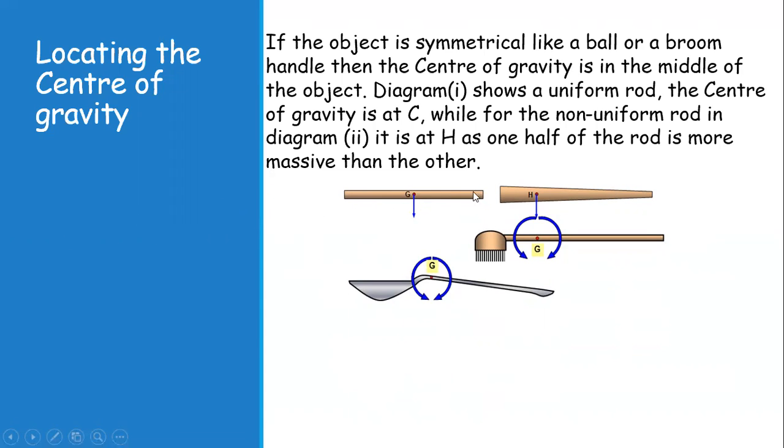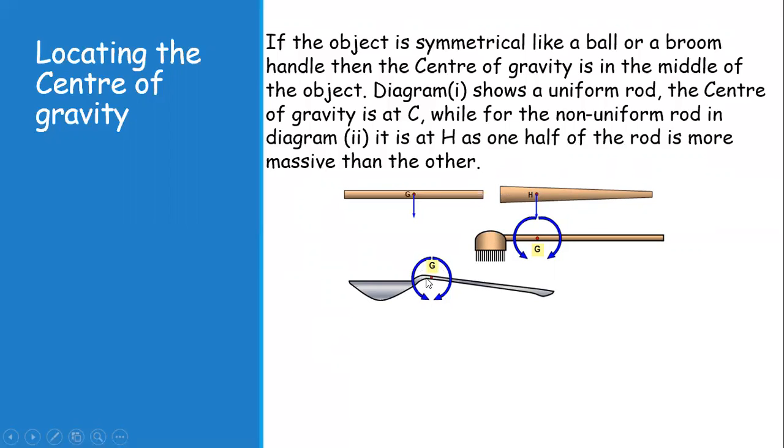But this spoon is non-uniform, so the center of gravity is shifted to the side where there is a heavy mass.